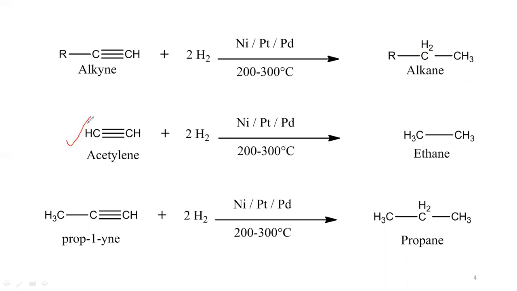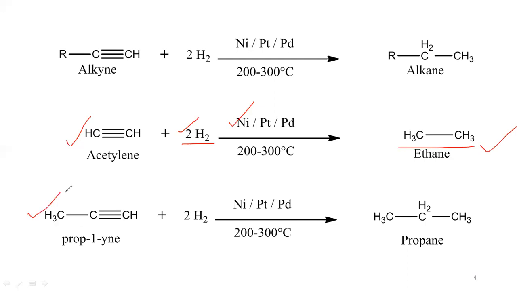Here you can see some examples. Acetylene, it is the alkyne compound which on hydrogenation in presence of catalyst. So here we can use the 2 moles of hydrogen gas, because we have to hydrogenate the two pi bonds, so that we are going to get ethane as the alkane.